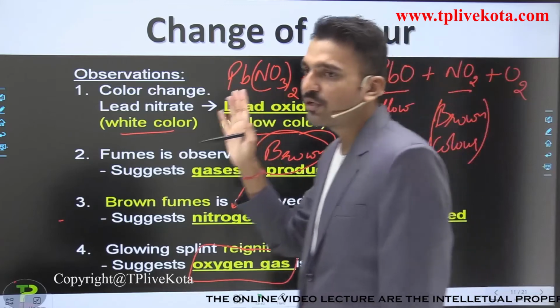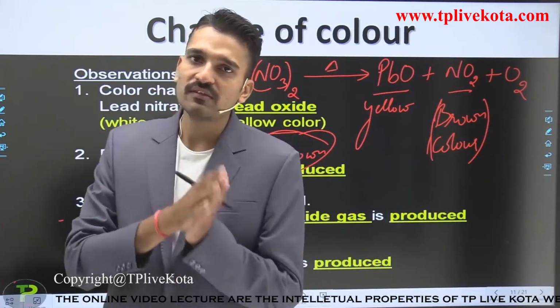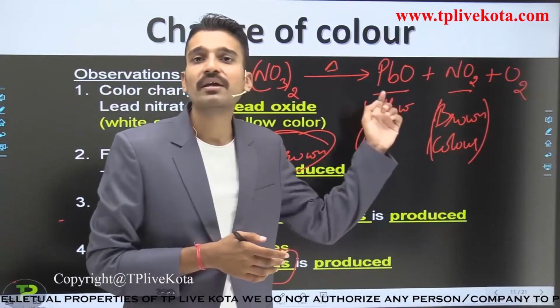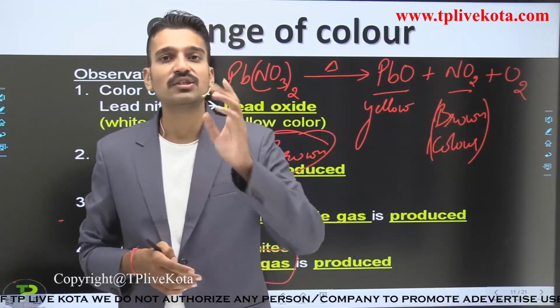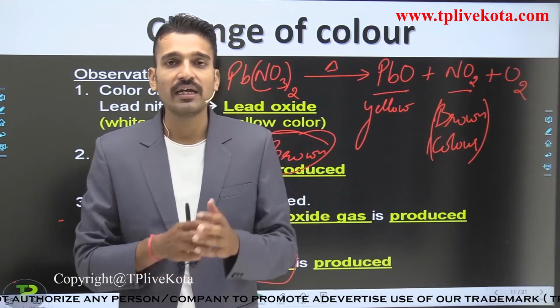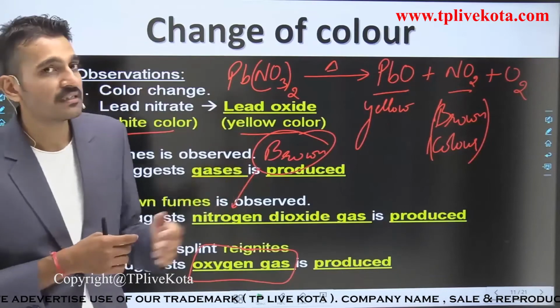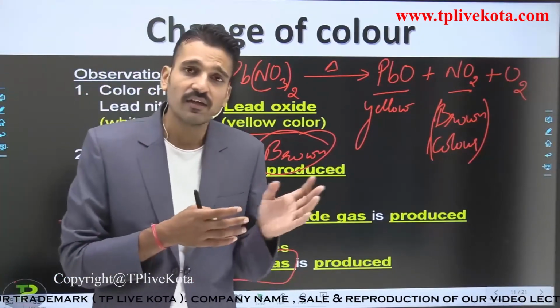So the goal of this chapter is that we are able to write the chemical equation for any chemical change. And the second goal is that I have to name the particular reaction. What is the name of this particular reaction? In which category does this reaction come?